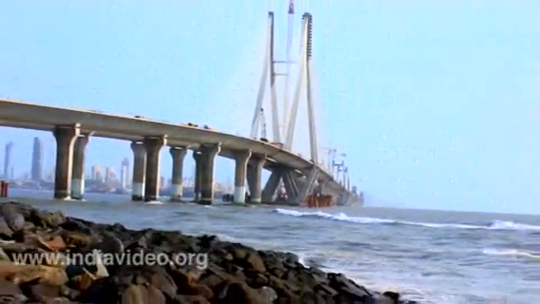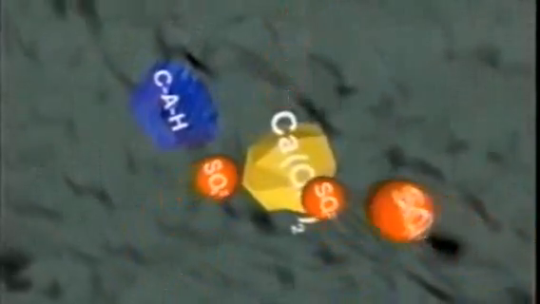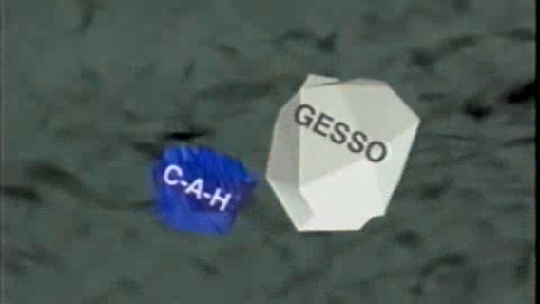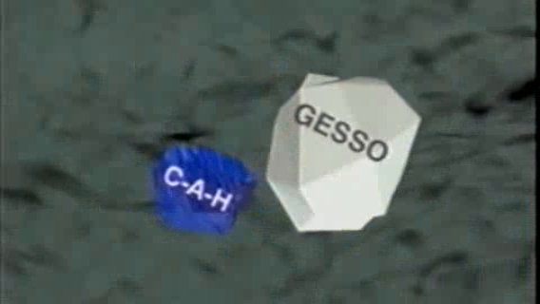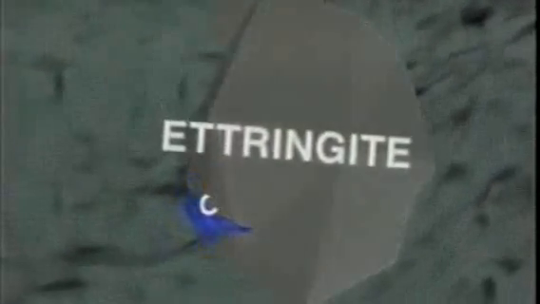The sea is also the place where we find, apart from sodium chloride, the most feared of aggressive agents for concrete, sulfate, which is also to be found in certain soils or natural waters. Sulfate reacts chemically with the calcium hydroxide present in the concrete mass and transforms it into the more voluminous gypsum. This product reacts in its turn with the hydrous calcium aluminates, here shown as CaH, transforming it into ettringite. This transformation also results in an increase in volume in the material with a disastrous effect on the structure.